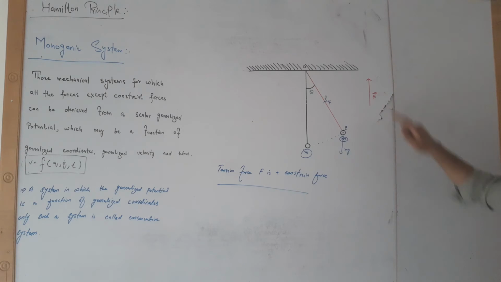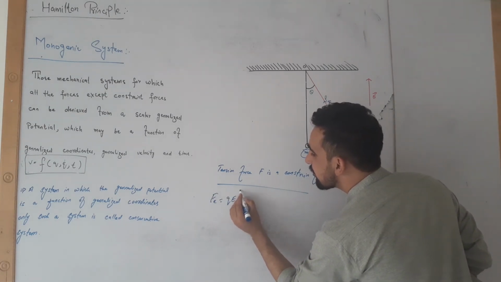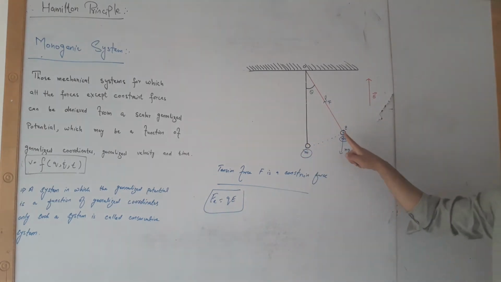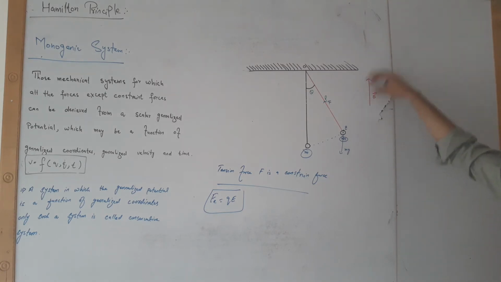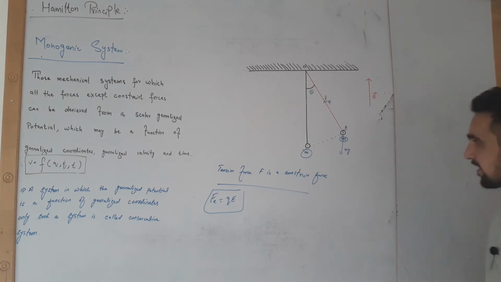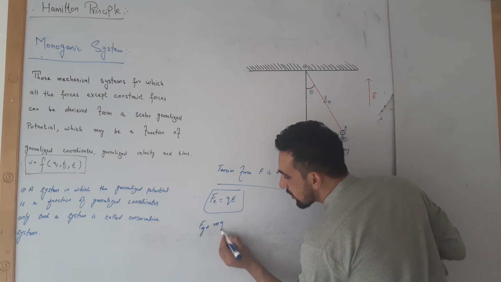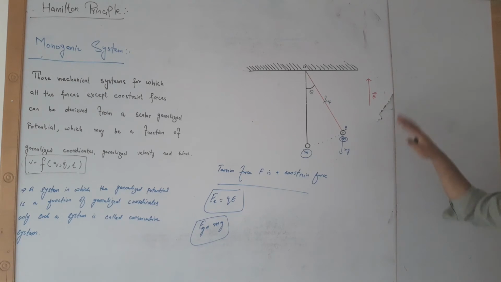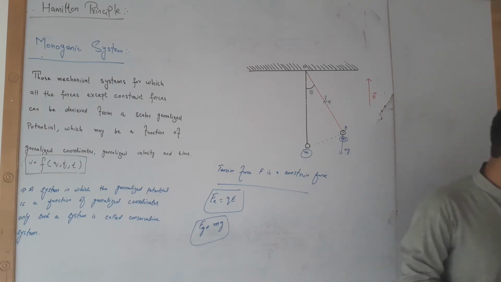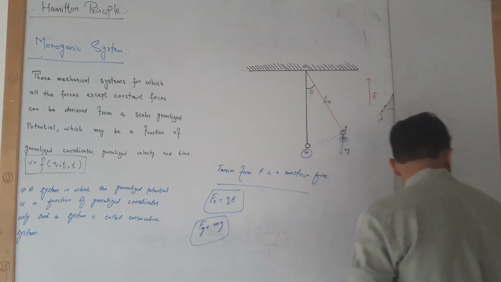One is the electric force, F electric, which is equal to QE, that is the charge on the mass multiplied by the electric field, and that force will pull the mass of the bob upward. Similarly, the other force is the gravitational force, mg, which is pulling the mass of the bob downward. Now look at these two forces.